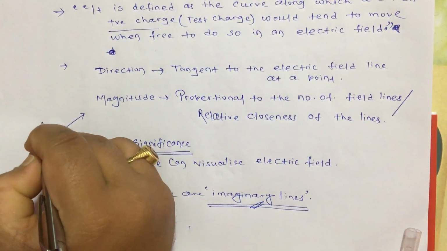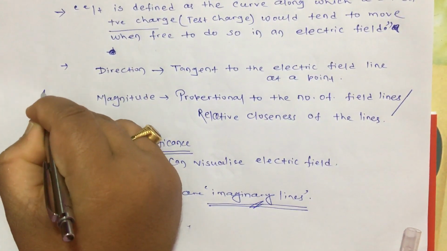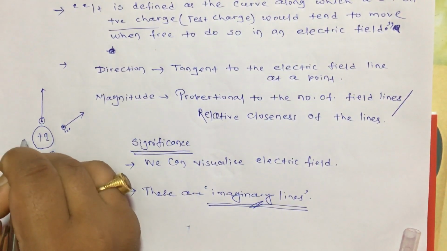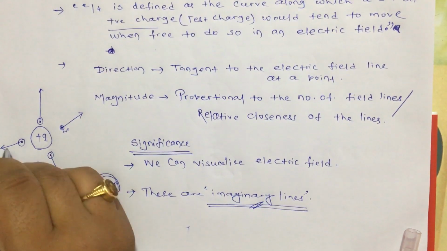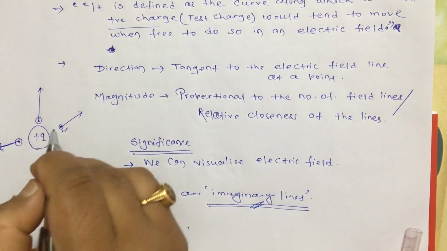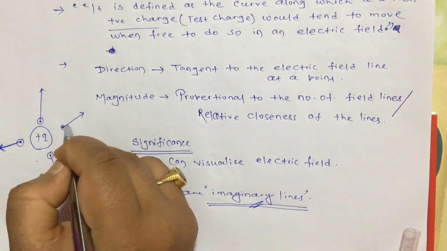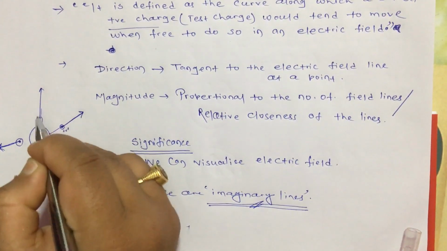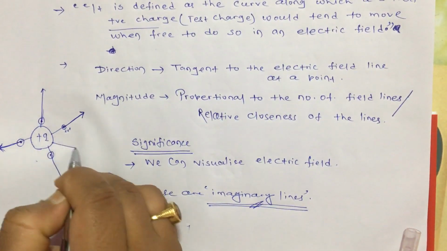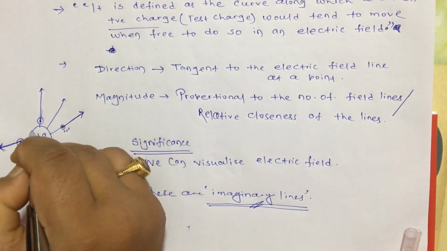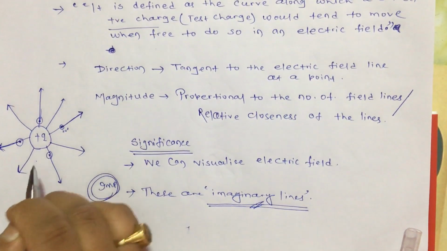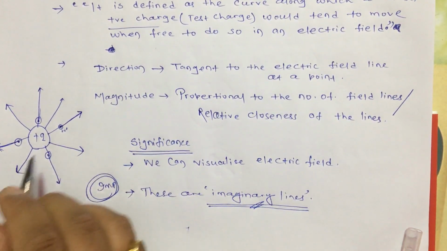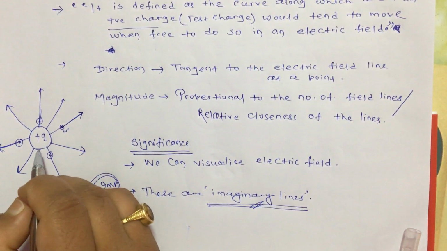If you keep it here, it will move like this. If you keep it here, it will move like this. So I can tell that the electric field line will look like this at this point. If you draw it completely, it will look like this, perpendicularly, or radially outward. In every direction it is outward, because the positive test charge will move outward, away from the positive source charge.